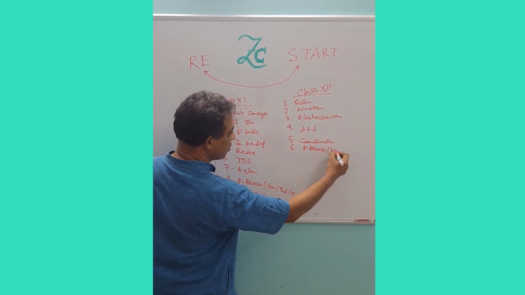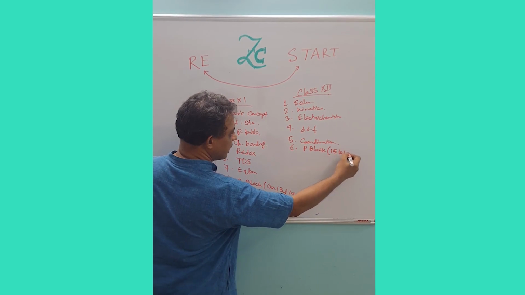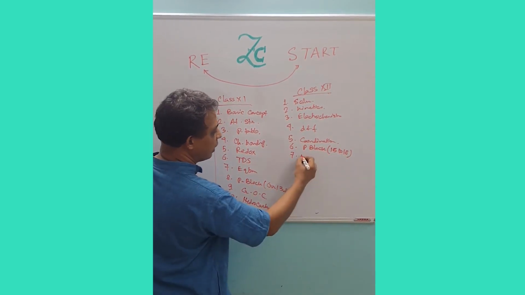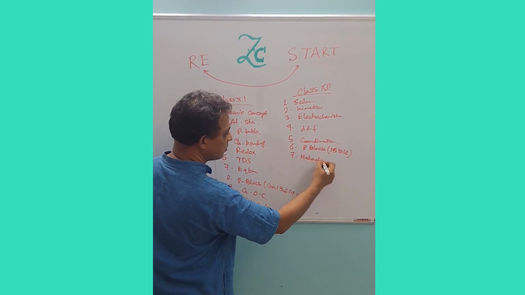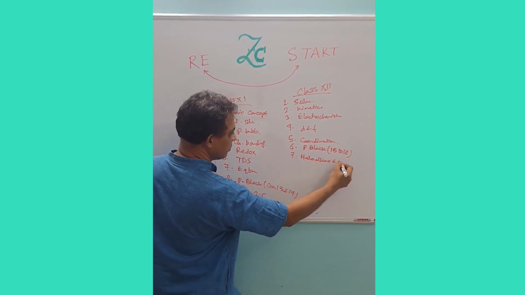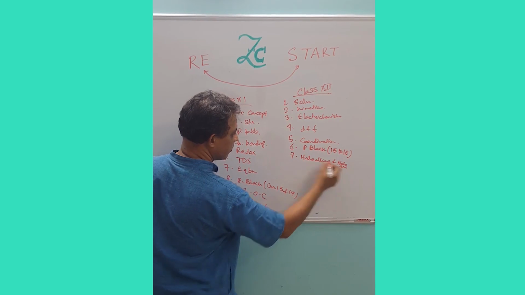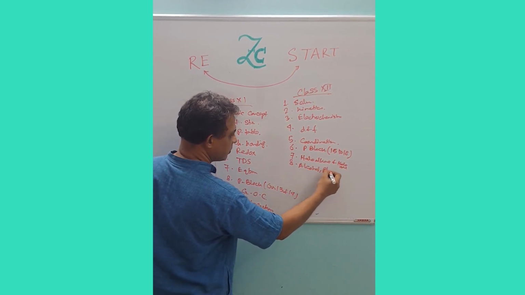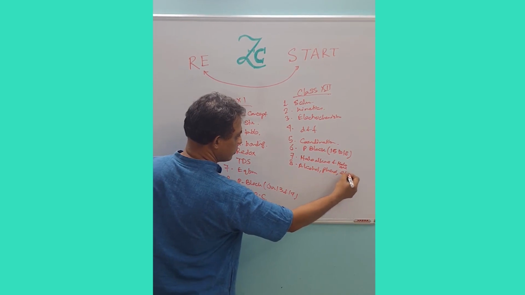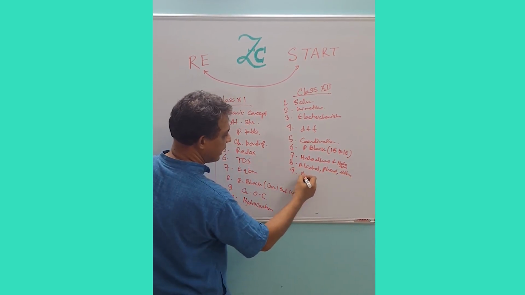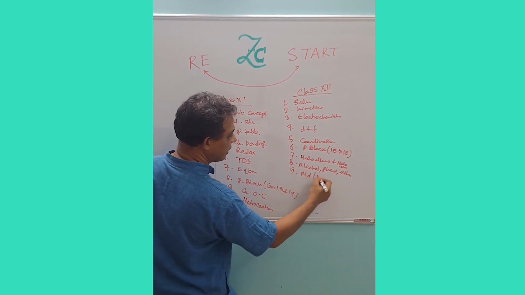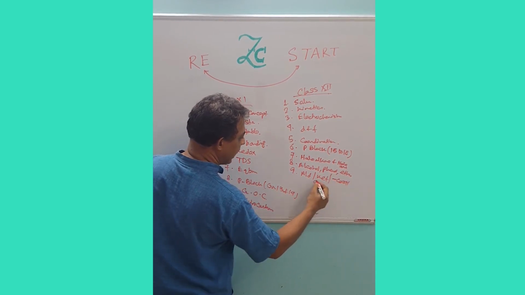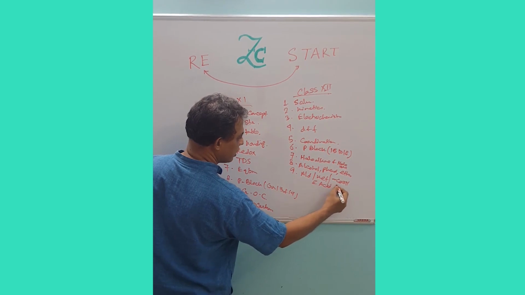your 15 to 18, and the rest of the organic, haloalkane, haloarene, alcohol, phenol, ether, aldehyde, ketone, carboxylic acid, and acid derivative.